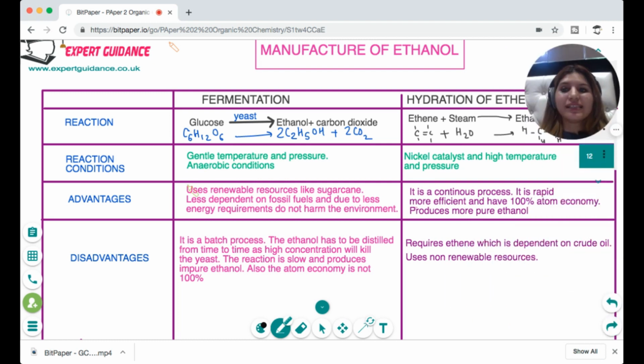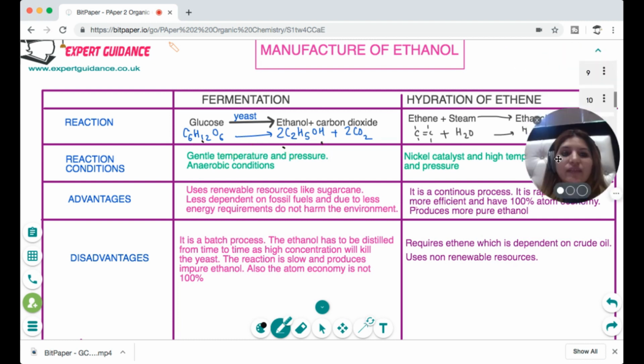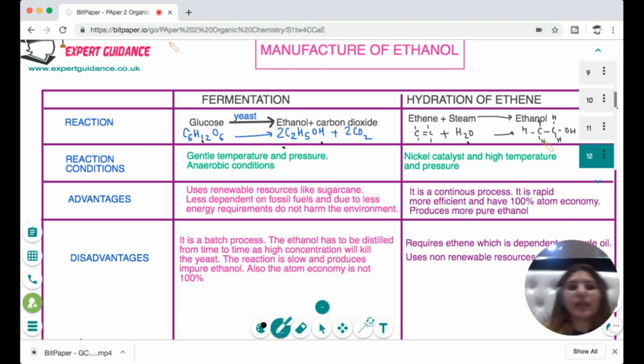Now, ethanol is an alcohol which we get either by fermentation of glucose, that is anaerobic respiration of glucose, or, as we have just seen, when you take ethene and pass it through water, you get ethanol. That is hydration of ethene. Hydration of ethene requires a nickel catalyst and a high temperature and pressure, whereas for fermentation we require gentle temperature and pressure. The advantage of fermentation is that, since you're using glucose or plant-based sugar products, this reaction uses renewable resources, so it is less dependent on fossil fuels, causes less harm and has lower energy requirements.